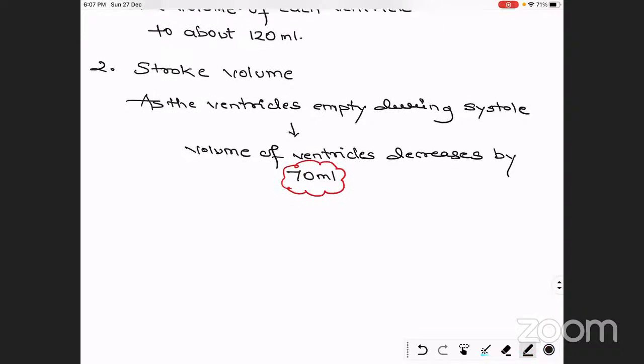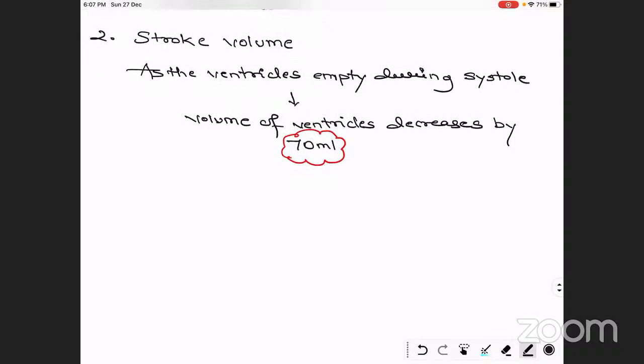So we are defining the stroke volume, and while defining it we are saying that during the systole or contraction of the ventricles, blood is pumped into the pulmonary artery and the aorta. During this contraction, the blood pumped into the pulmonary artery and aorta is around 70 ml, because from the whole blood present in the ventricles, around 70 ml of the volume is decreased.